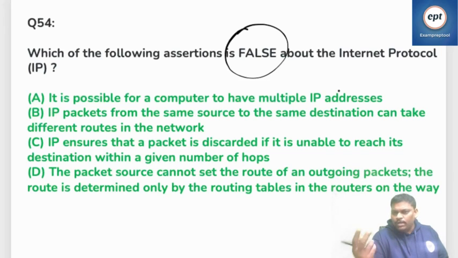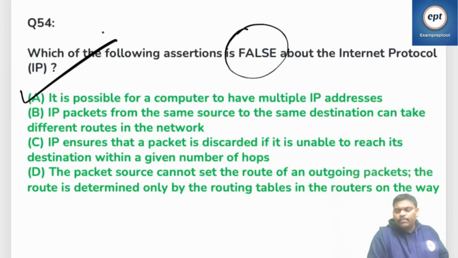You can buy 2 phone numbers, then this phone number also will work, that phone number also works. Same way, 2 internet connections you can buy, one computer you can keep. There is no problem. So remember, an IP address is unique, but one computer can have many addresses.